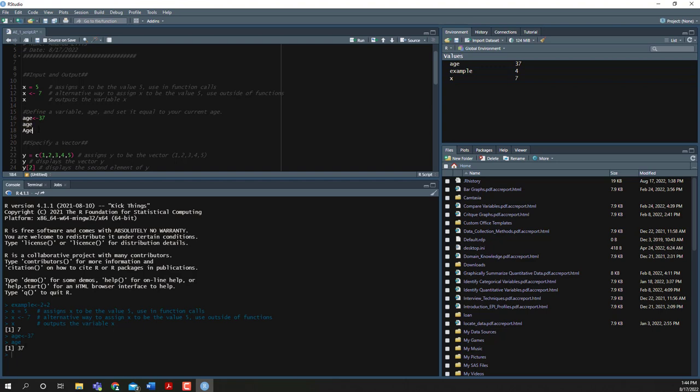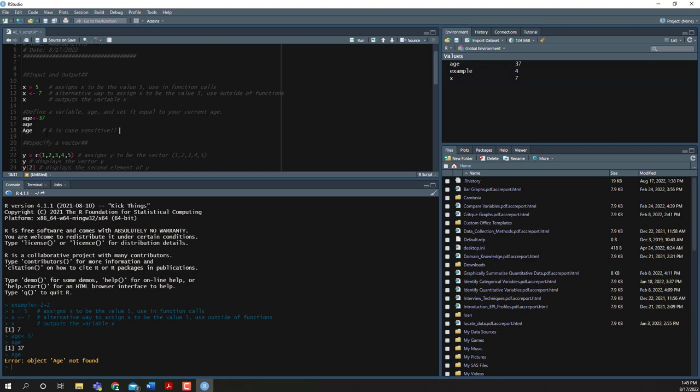Now what happens if I were to try to call age with a capital A? It's going to tell me the object age is not found. And this is a very important lesson here, and it's so important I'm going to add a comment, and I suggest you add a comment in your code as well. R is case sensitive.